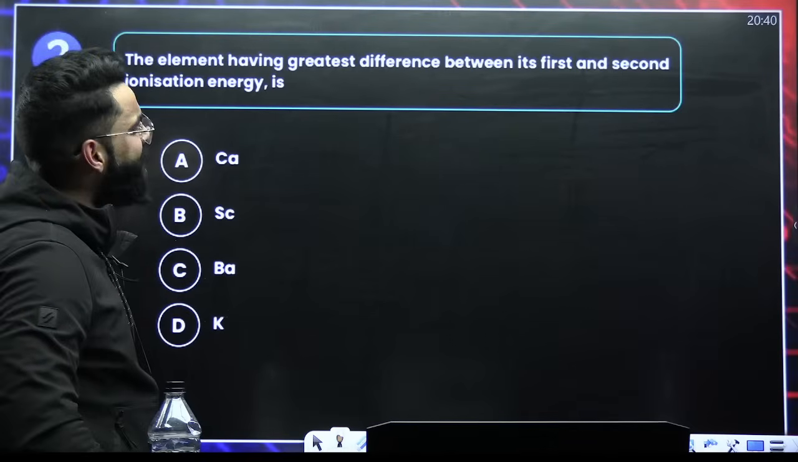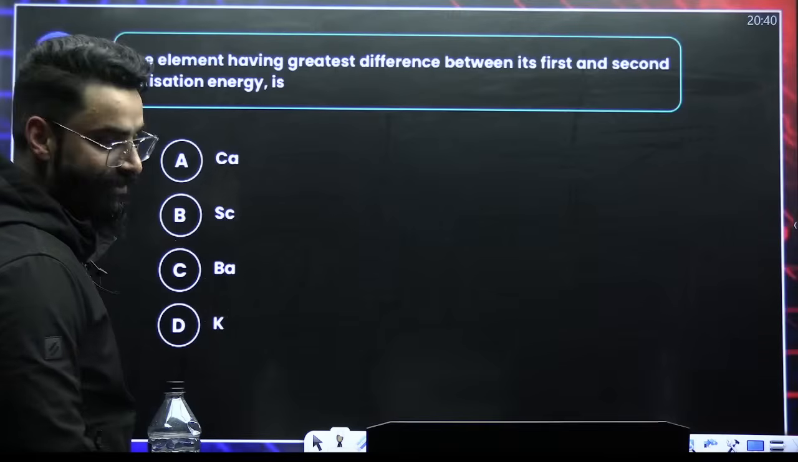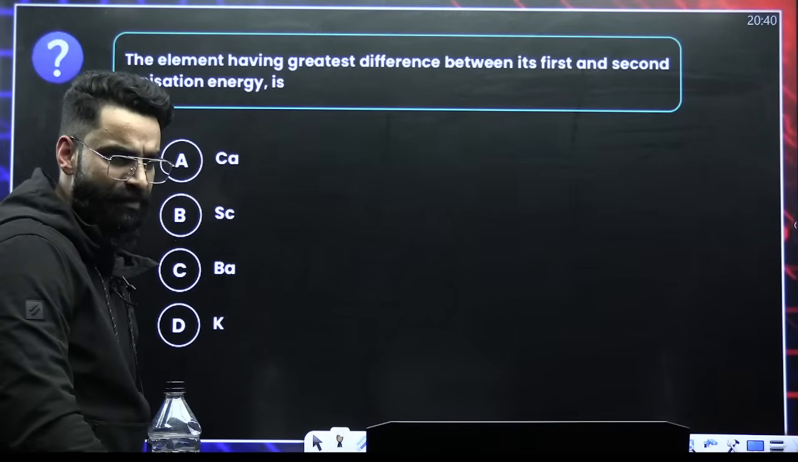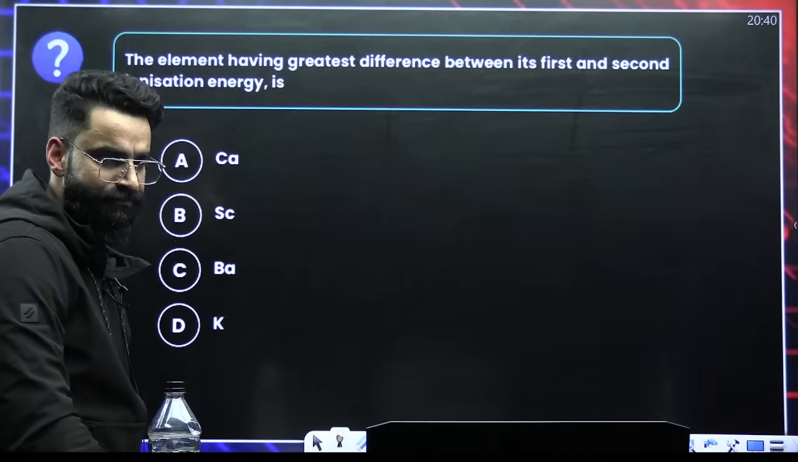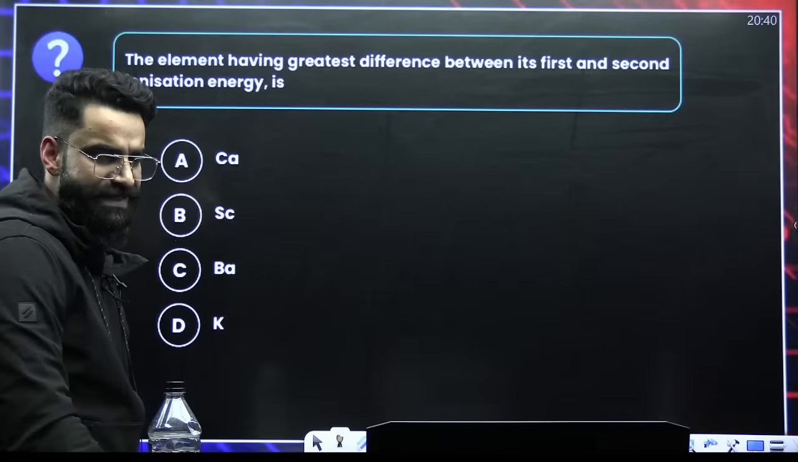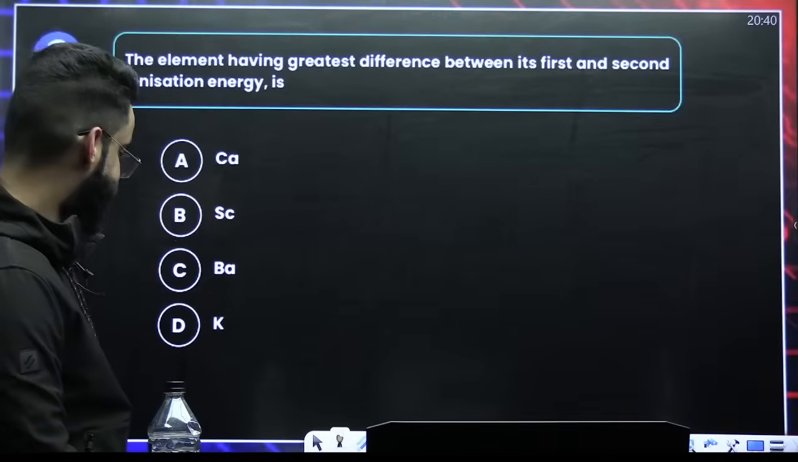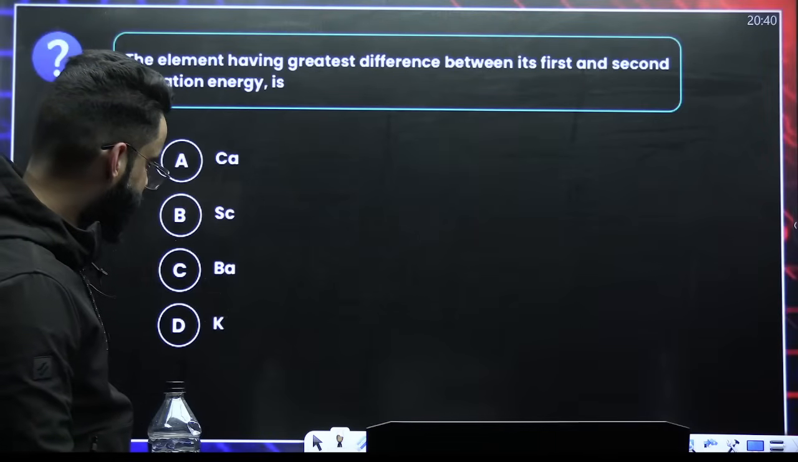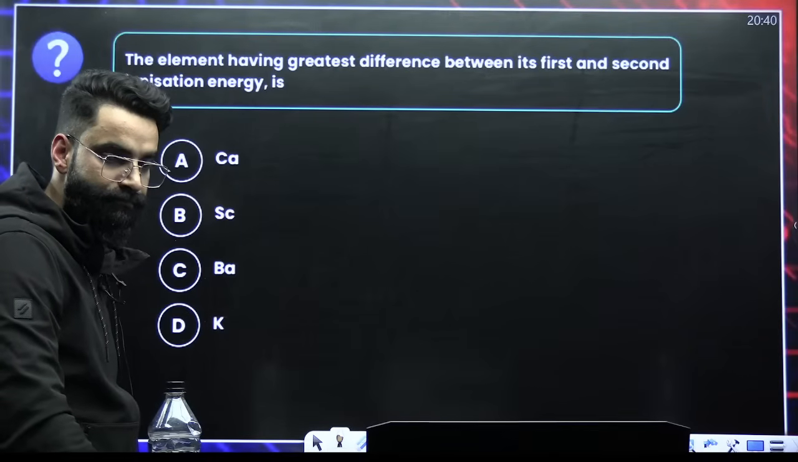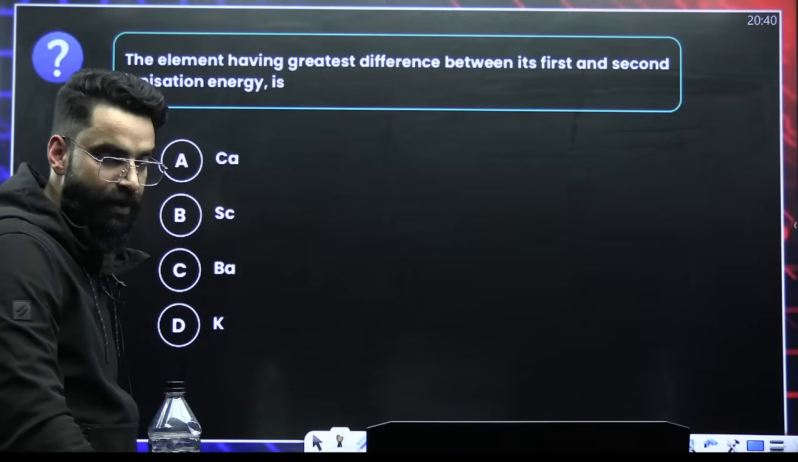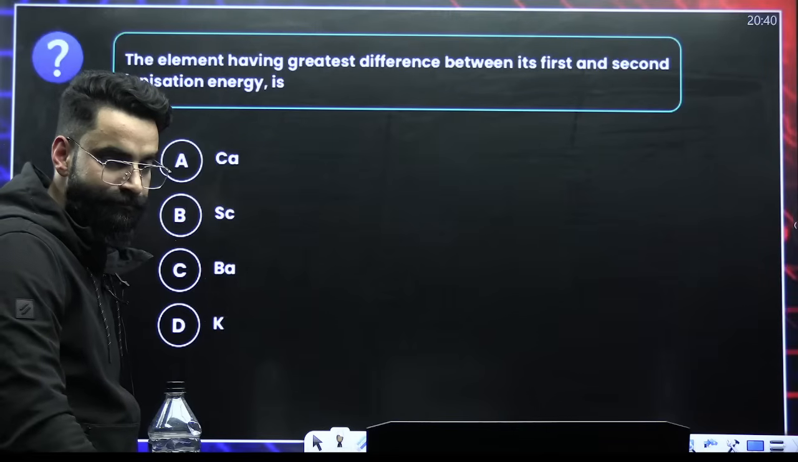What about this one? The element having greatest difference between its first and second ionization energy. Think about it quick. First and second ionization energy difference will be maximum in. Think over it.